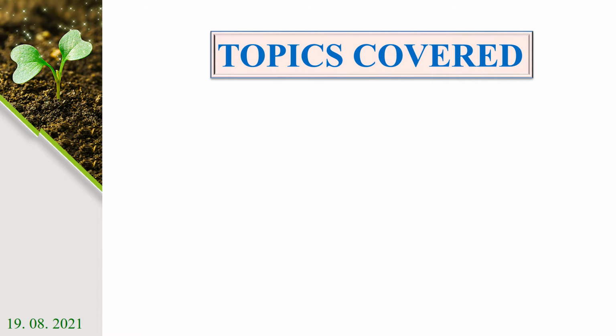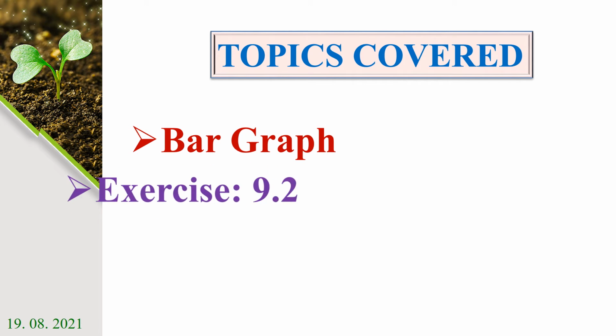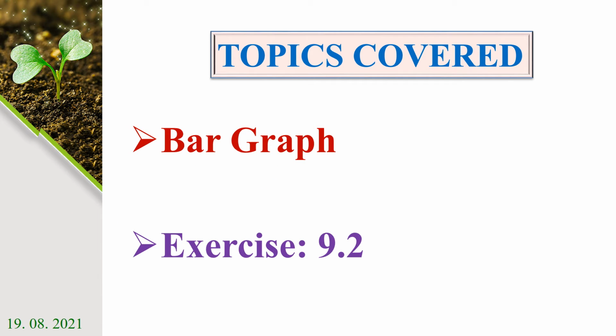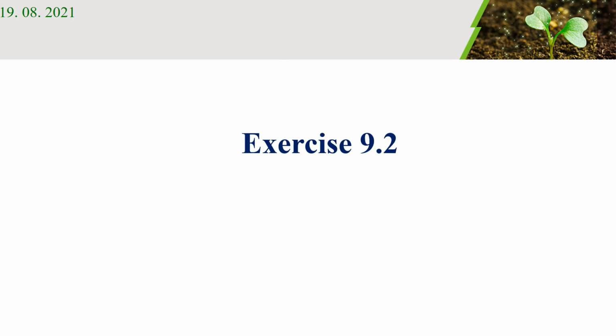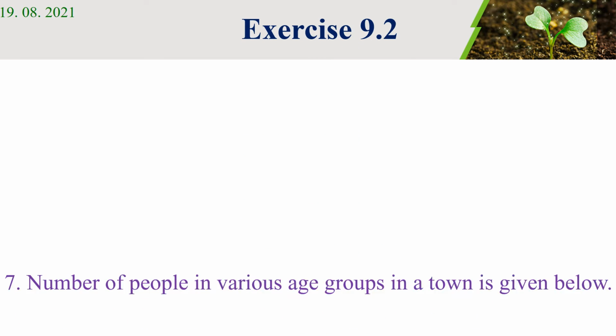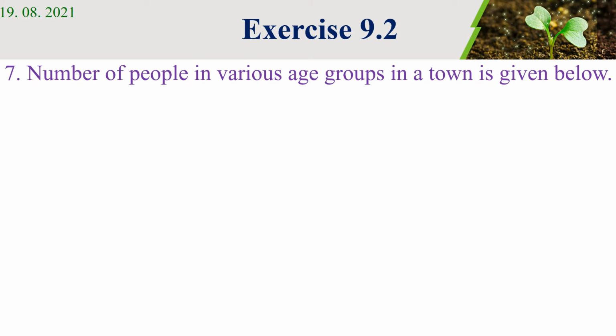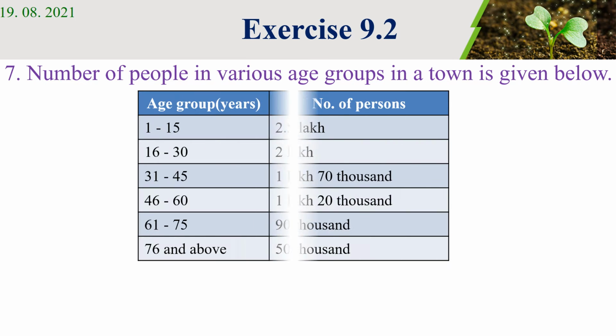In this video we are going to cover the topic bar graph, Exercise 9.2. Number of people in various age groups in a town is given below. That is given in the tabular column. First one, age group, that is in years, and number of persons.